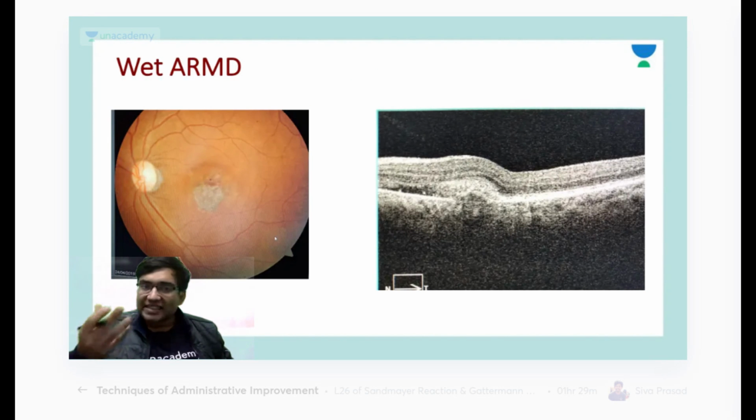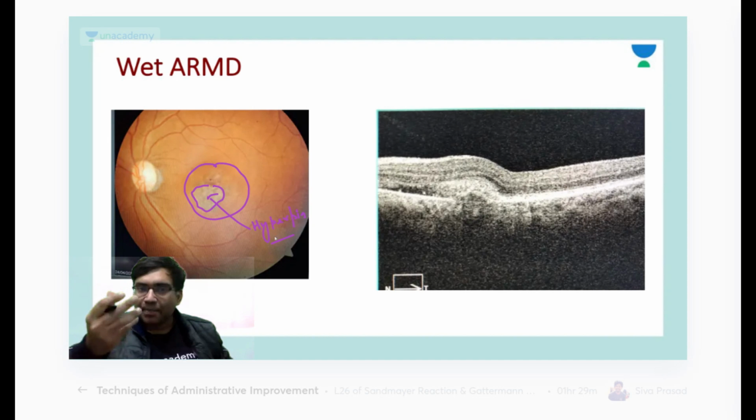Okay, so this is a picture of a wet ARMD. If you can see here, this is the macular area. In the macular area, if you can appreciate, this area is having a hyperpigmented scar. Okay, can you all see?